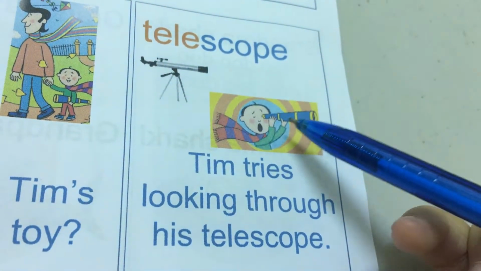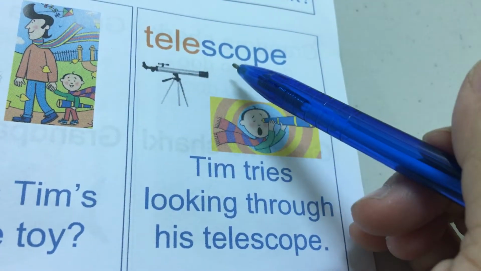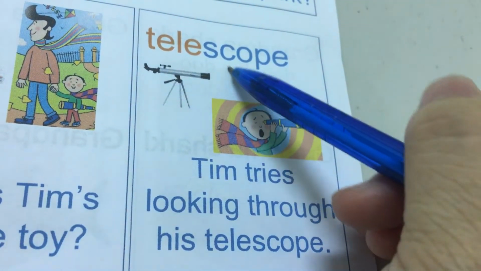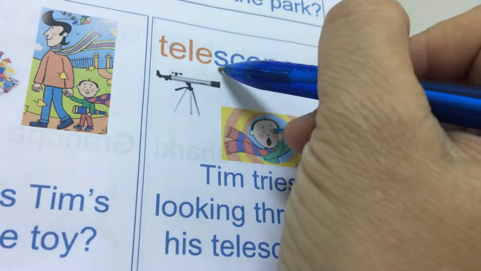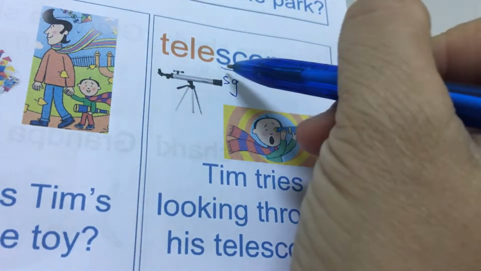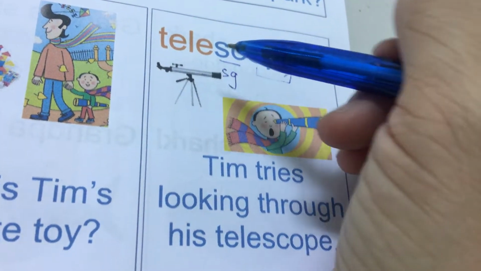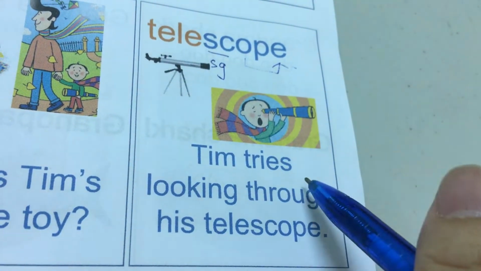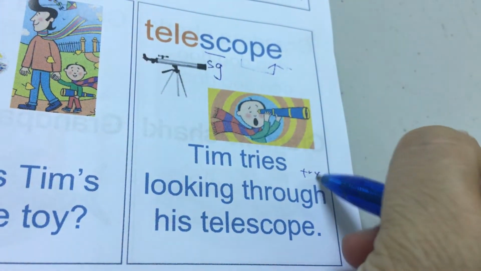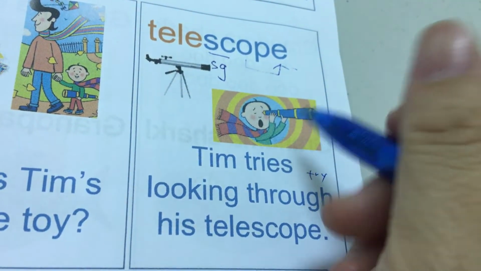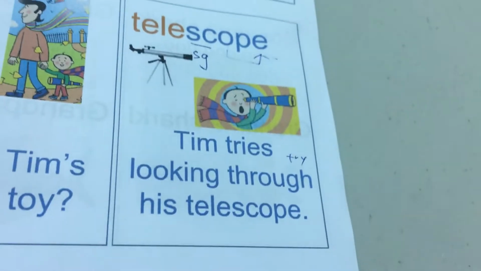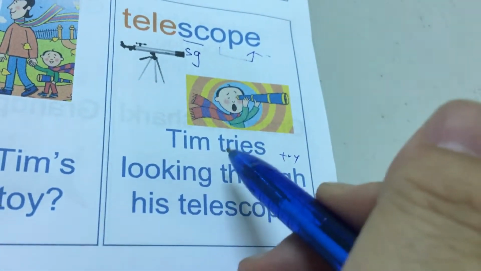好，望远镜 telescope. Scope, telescope. Tim tries 就是 try 试试看。Tim tries looking through his telescope. 他尝试要用望远镜去看，可是风太大了，所以他一直在试。Tim tries looking through his telescope.